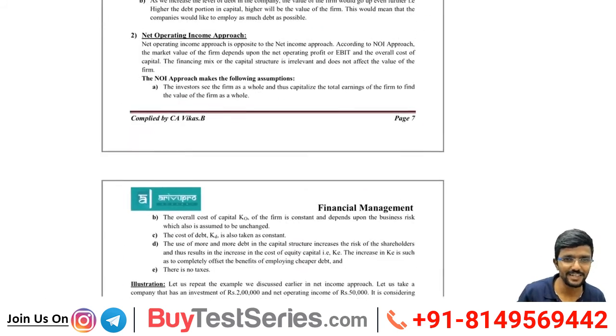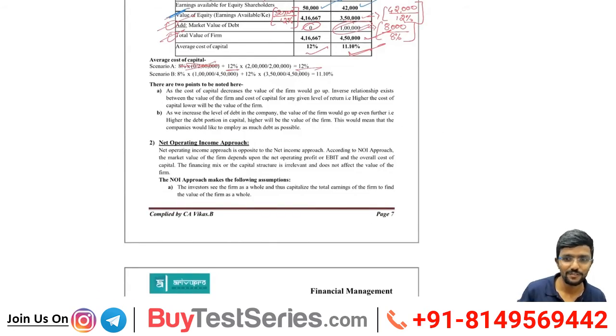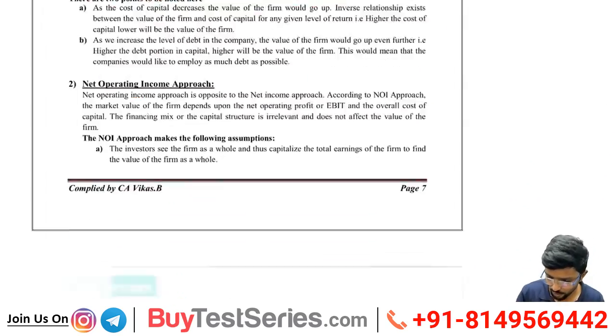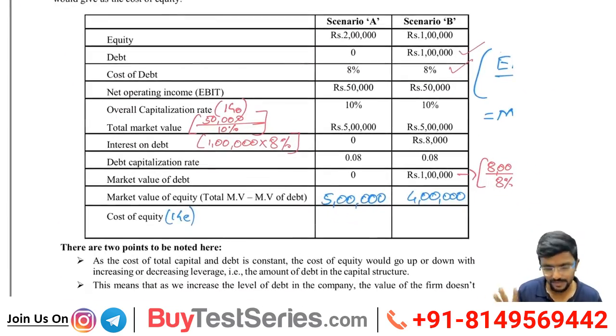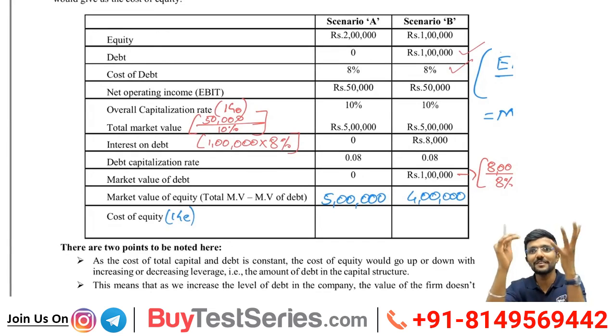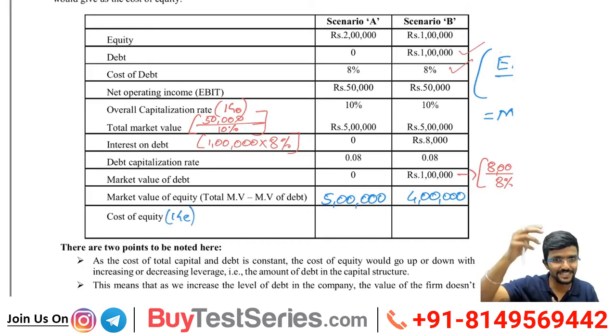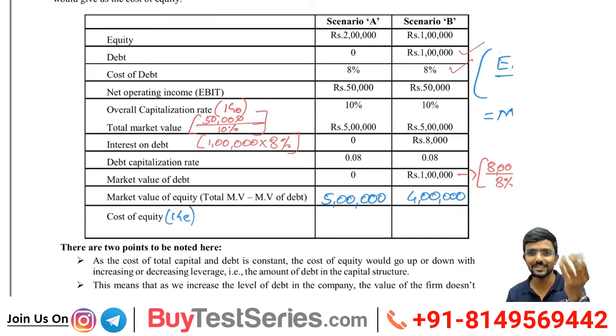See, one thing is related to the others. If you know this, that will become easy. If you have not understood how I got 4,16,000, you have to go home and practice all this from the previous problem. Everything will not come directly. Every problem will not remain the same. There I did one calculation; here it is the same thing in a reverse way. If they give everything directly, then this is not called a professional course. Agree? Then how to get cost of equity? Simple.